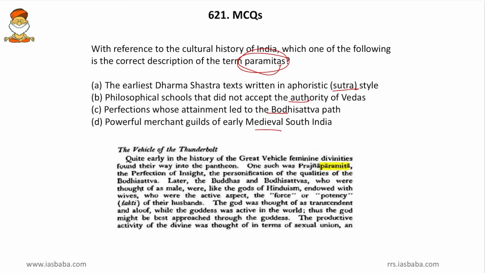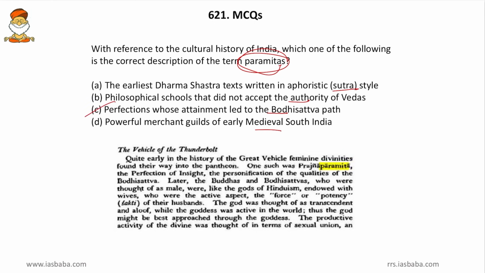Paramita means parama hita, and there are several Sanskrit words which are similar to it. Basically, the Parama Purusha, Paramatma, so likewise. So, Parama means one who is supreme, or one who has attained enlightenment, or one who has attained perfection. So, search for those words, the perfection, attainment or supreme being, and it is basically an individual. It is not a book, an inscription or a philosophical school, etc. So, here perfections whose attainment led to the Bodhisattva path. So, this aptly suits for Paramita. So, we will straight away hit this.